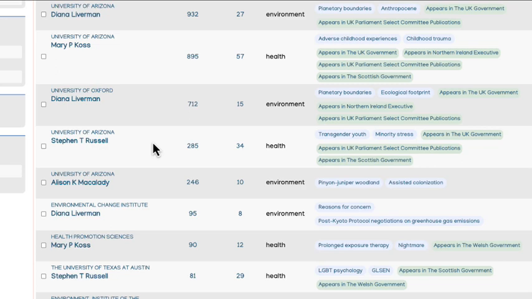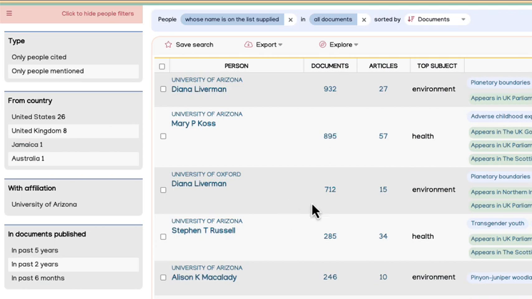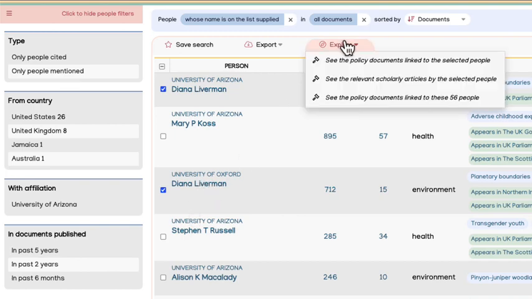So we do not create personal research profiles, but if you wanted to explore a particular person and you knew that this person was the same person, so let's say this Diana and this Diana, I know they're exactly the same person, I can select both of them and see the policy documents connected to that person.